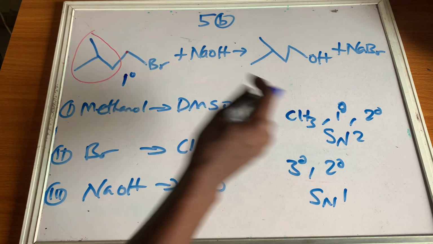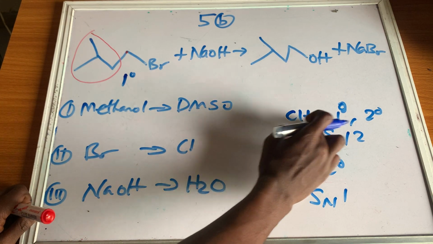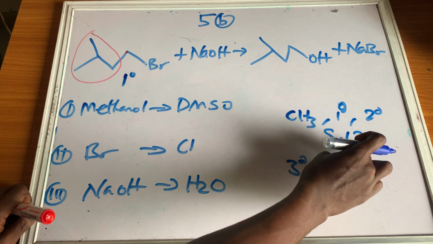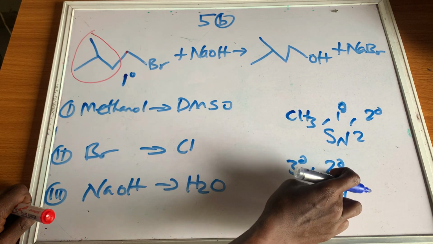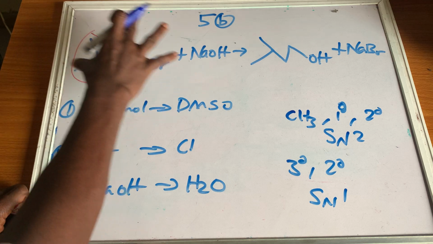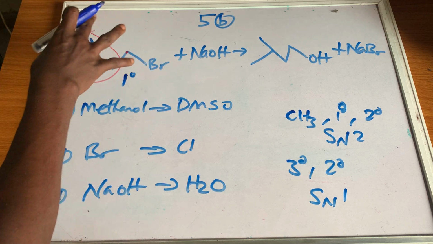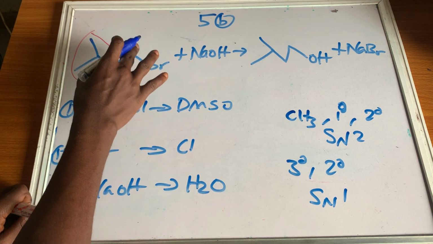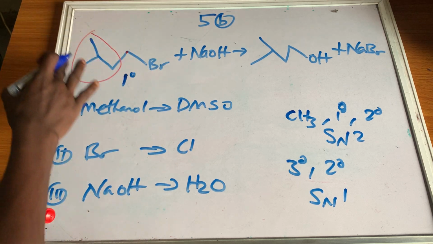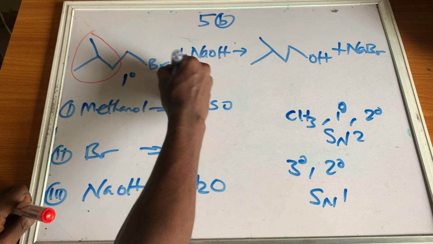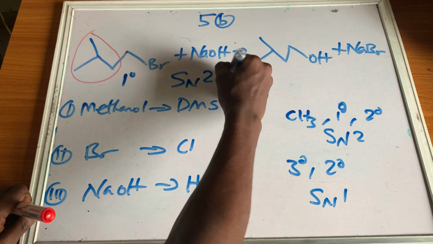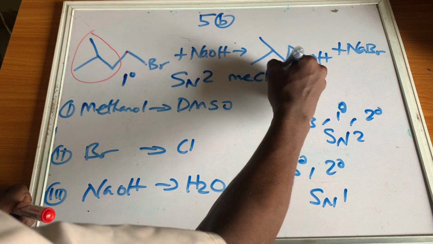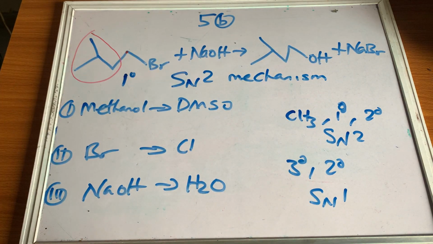Do you get that now? When we have a methyl, primary, or secondary alkyl halide, it undergoes SN2, and when we have tertiary and secondary, it undergoes SN1. When we analyze our substrate, the alkyl halide, it is SN2 because it's a primary alkyl halide. So the mechanism of this reaction is the SN2 mechanism. Are we together?